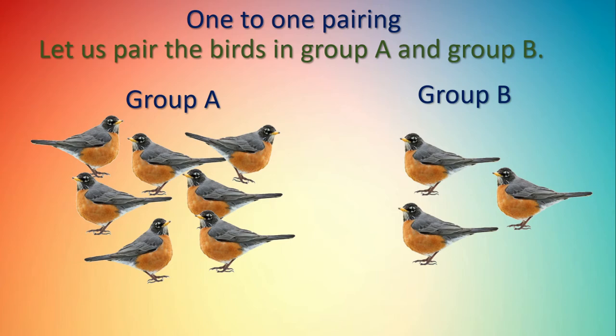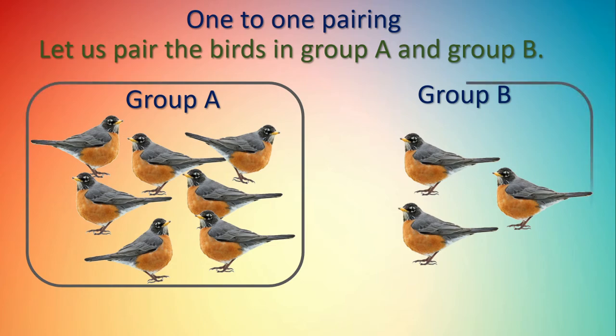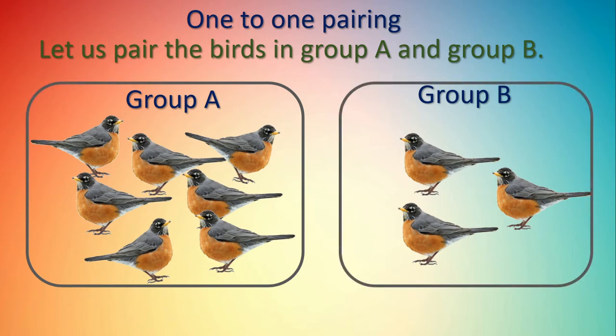Okay, we will make a box for the B group also. Now it is very easy to pair the birds. See here, first bird, we will take this. We will pair this bird with this bird in the B group. Okay. We will take this bird and this bird from the B group. So we will make the pair of these two birds by using the line.